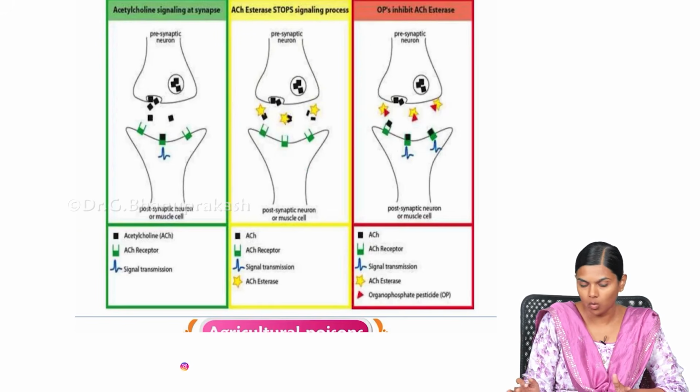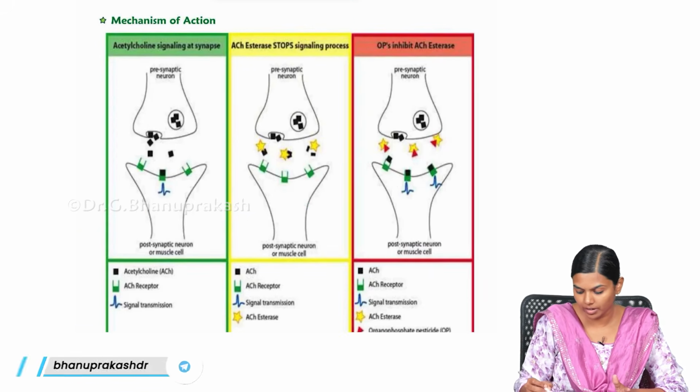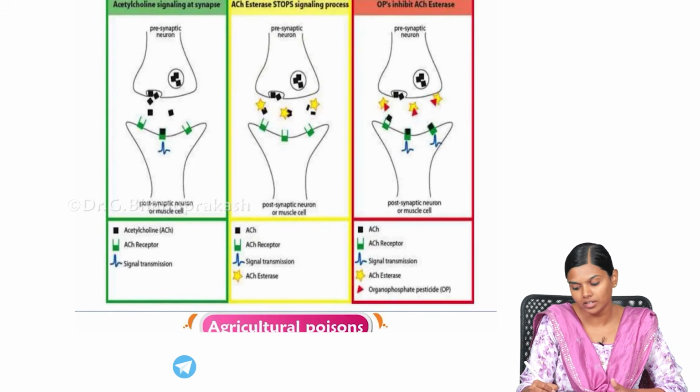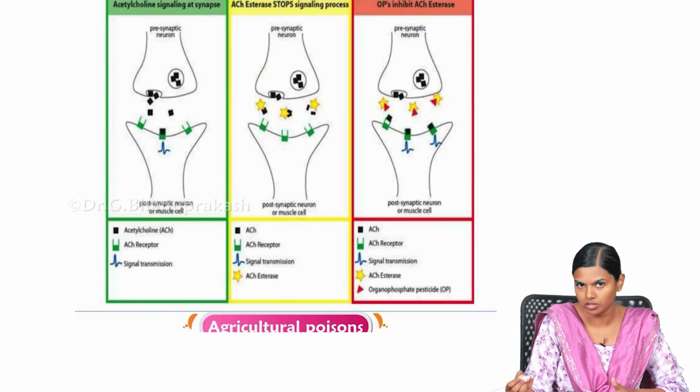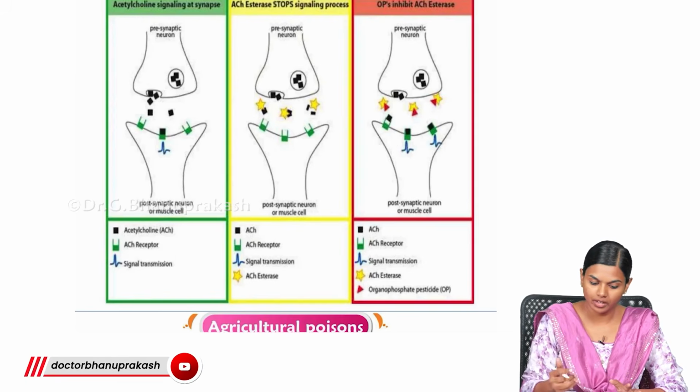But now what this OPC will do is, this red colored thing is your OPC. It will attach to the acetylcholinesterases and prevent the acetylcholine from attaching to them. Because of that, acetylcholinesterase activity will be inhibited.